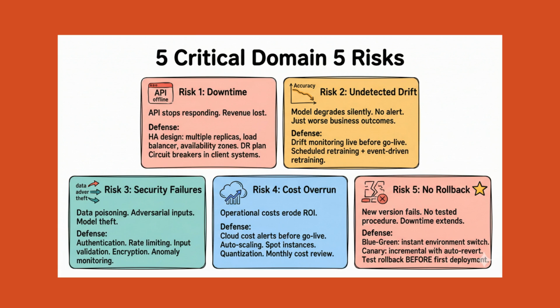Risk 4. Cost overrun. Business case budget exceeded. Causes: underestimated traffic, unoptimized infra, third-party API costs. Defense: cloud cost alerts before go live. Monthly review. Autoscaling. Spot instances for retraining. Model quantization to reduce inference cost. Storage cleanup.